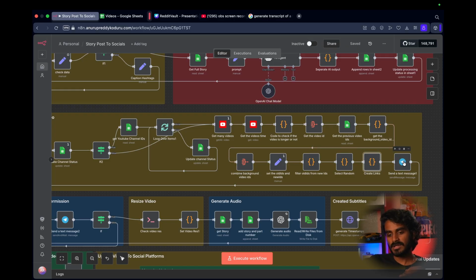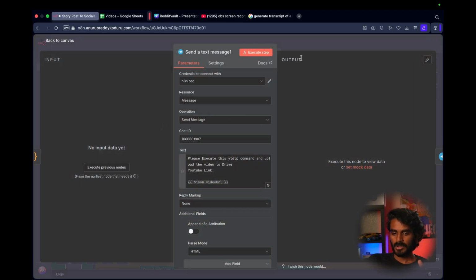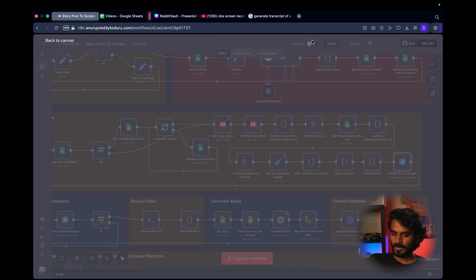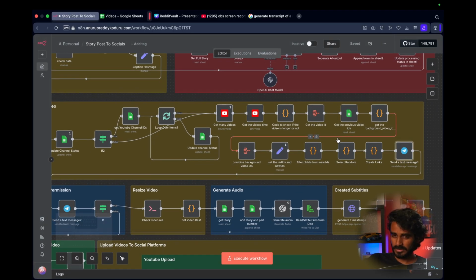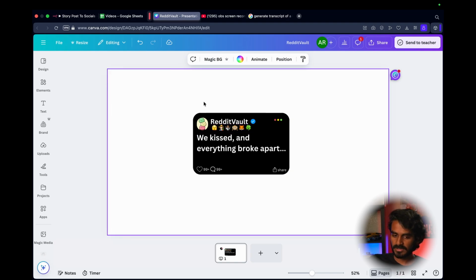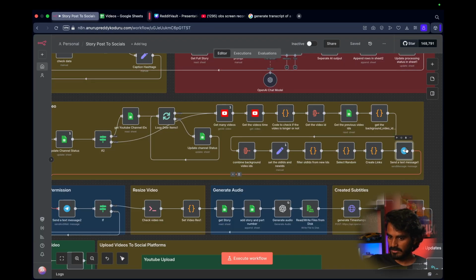From here, it goes to send a text message. It sends us a text message with some ffmpeg commands, the YouTube link, and a viral hook. So first, for the Reddit stories, we see many Reddit stories have this kind of overlay in the first few seconds, like 1 to 3 seconds, and it disappears later. To add this, we need to go to Canva and create this.